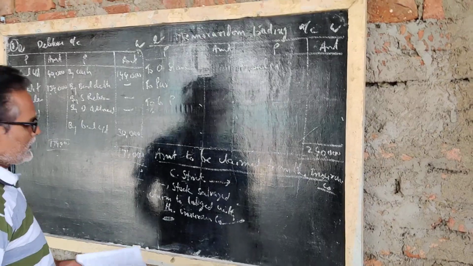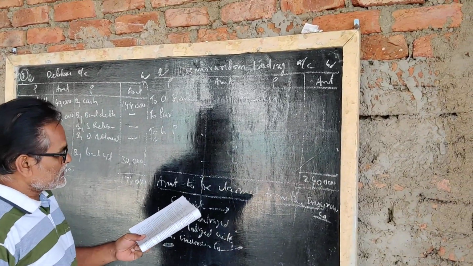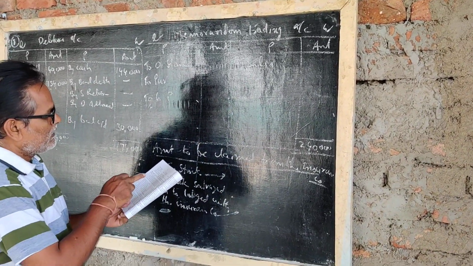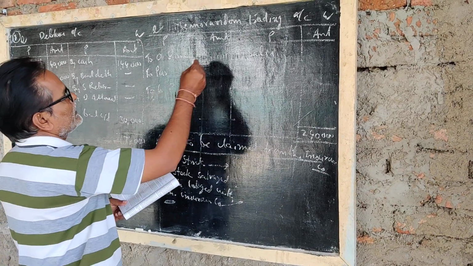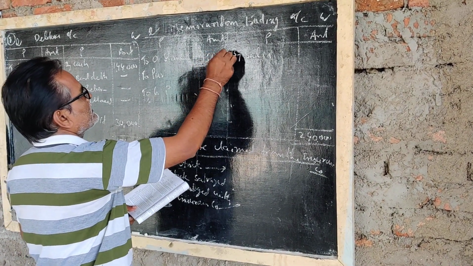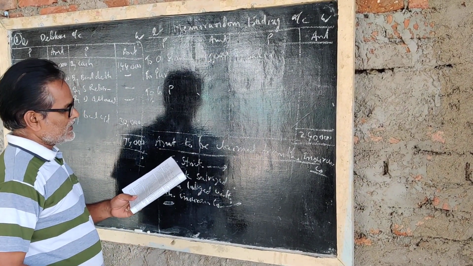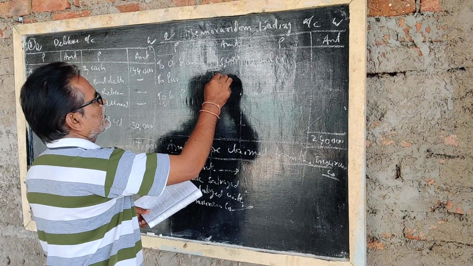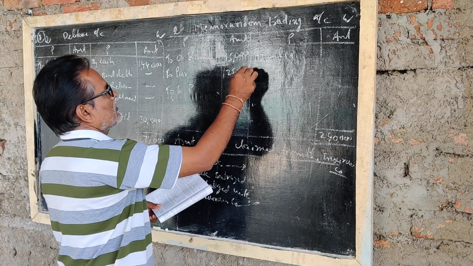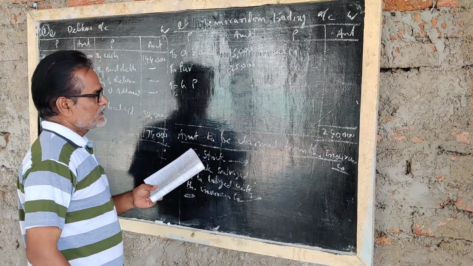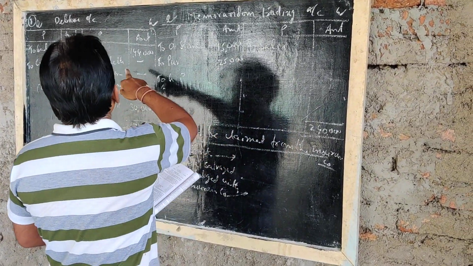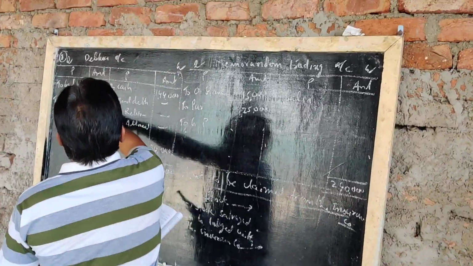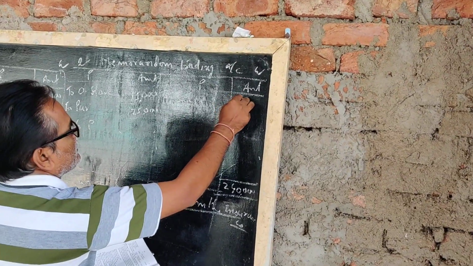Memorandum trading account. Opening stock, how much here? 15,000 rupees, opening stock 15,000 has been given. Purchase has also been given, 1,25,000. Sales, we got sales here 1,34,000. You can write here.